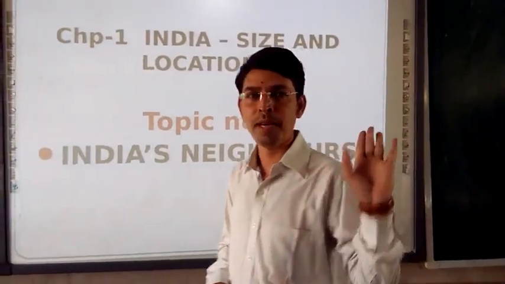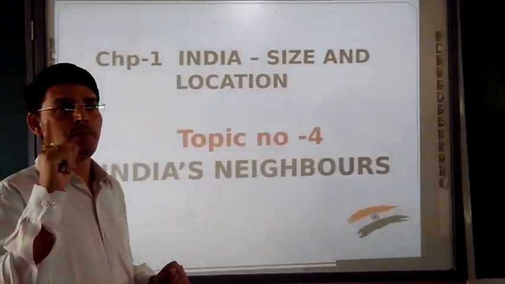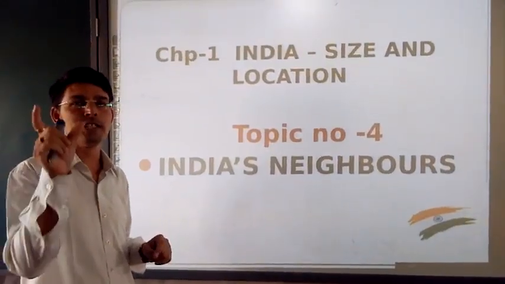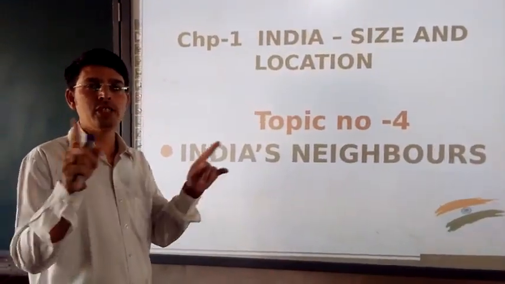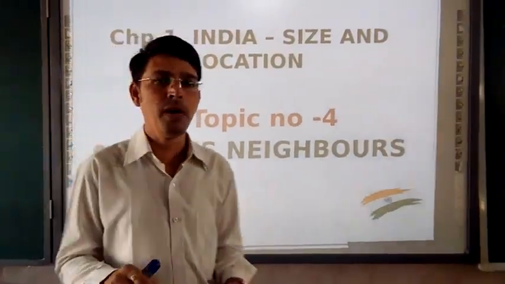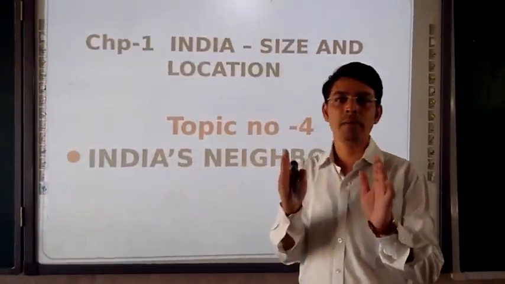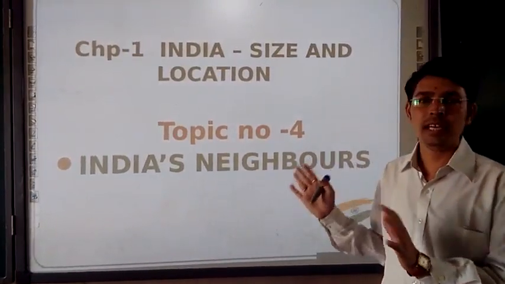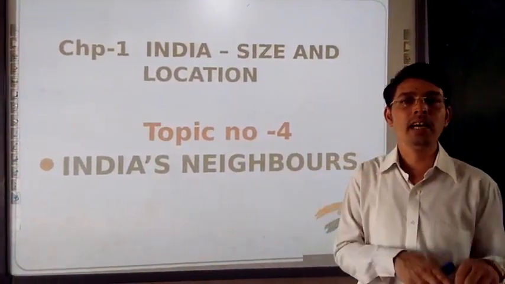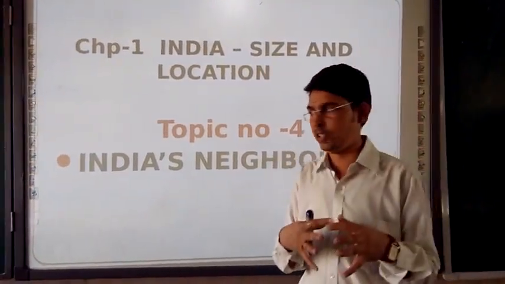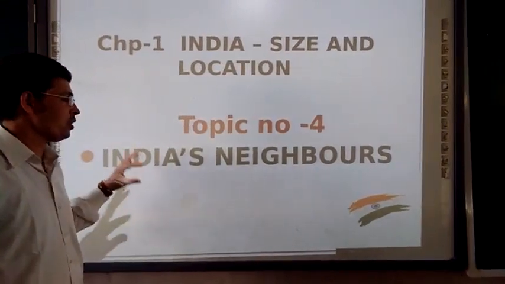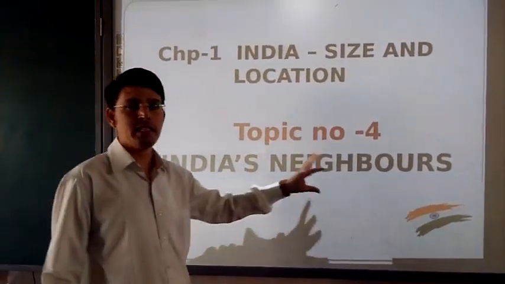in the previous classes. Point number 1, in the first presentation I talked about India's location, where India is located in the world. Point number 2, with the help of the PPT, I talked about the size of India in the world. The third topic we discussed was India and the world and its connection. Now the fourth topic is the last topic remaining, which talks about India and its neighbors.